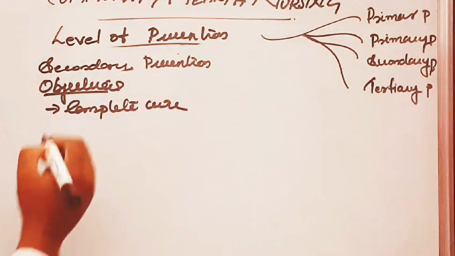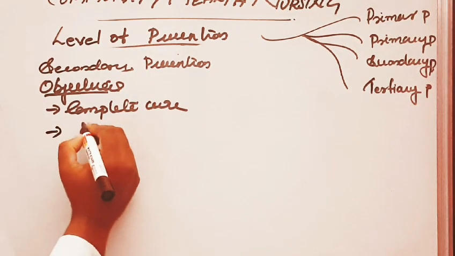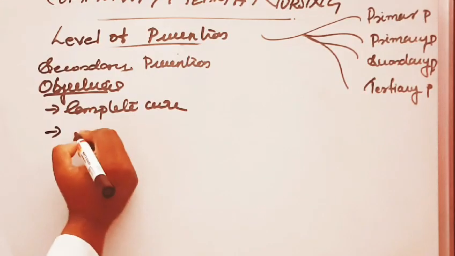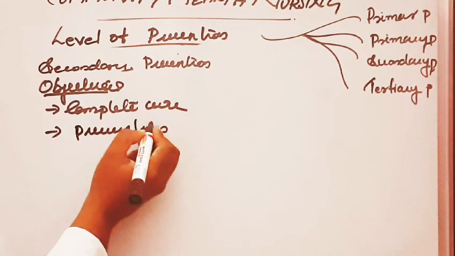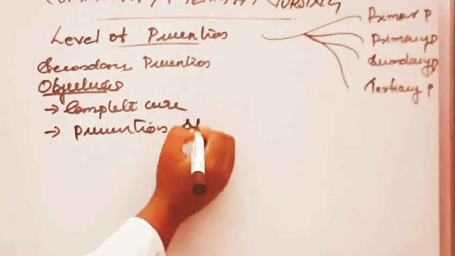The second one is to prevent the spread of disease.